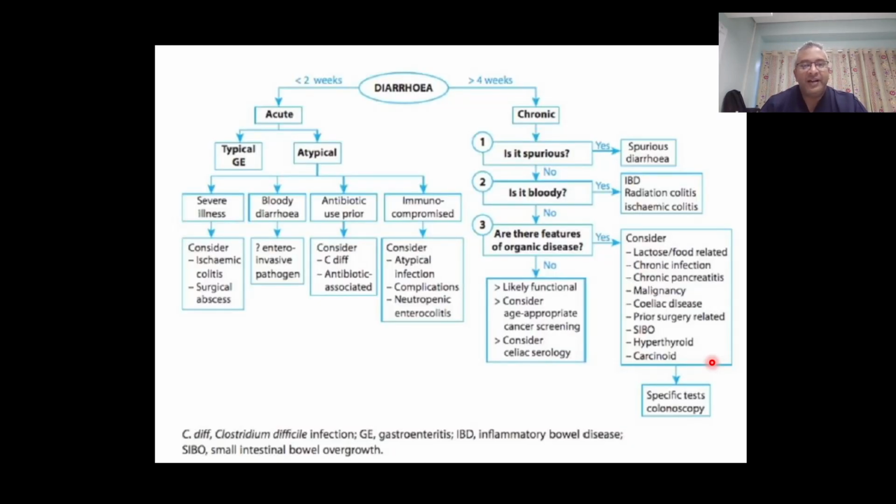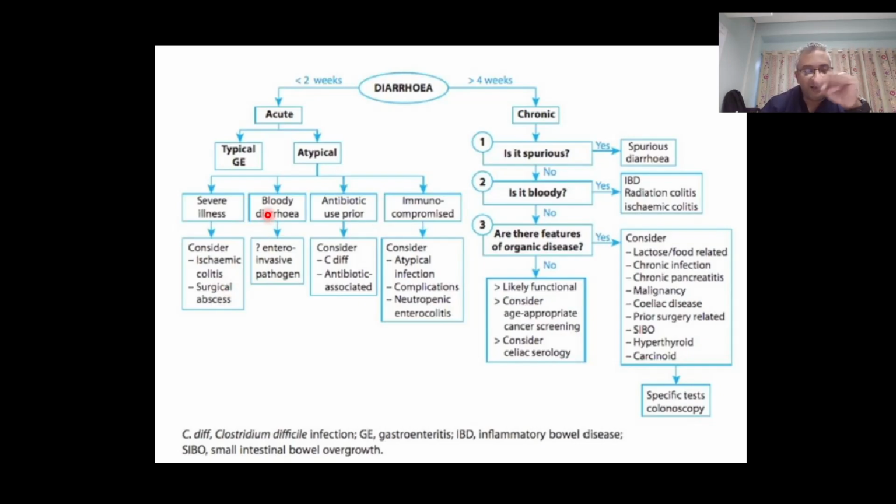Okay, guys, diarrhea refers to passage of loose stool, more frequent loose stool, at least 3 per day. And we classify it in terms of whether it's acute, being less than 2 weeks in duration, or chronic, being more than 4 weeks of duration. So, acute diarrhea, we have typical gastroenteritis and atypical, right? So, you got to ask the question, is it accompanied by severe illness? Then you consider things like ischemic colitis, surgical abscess. Does the patient look toxic and septic, tachycardic, pyrexia, and so forth?